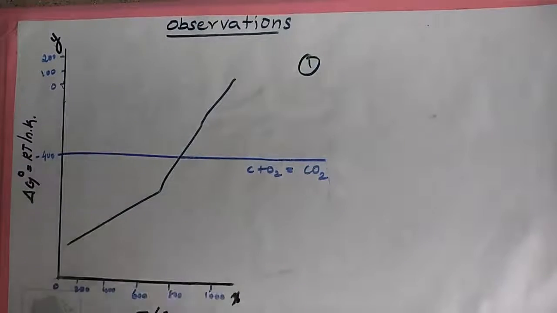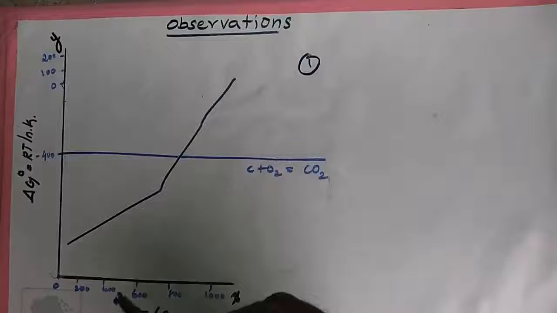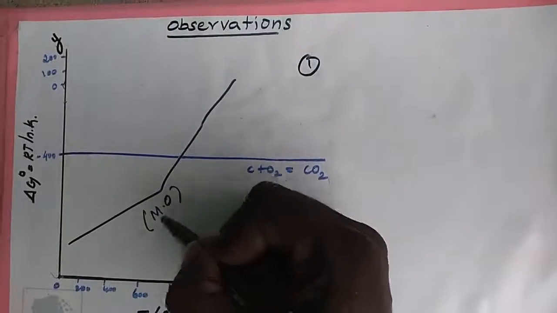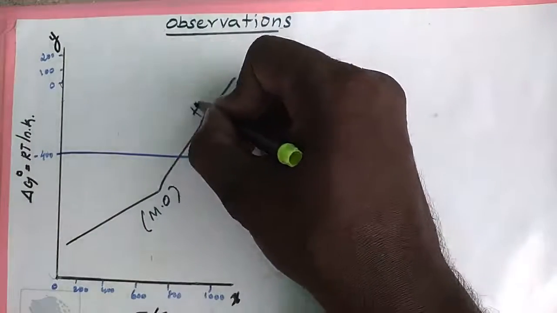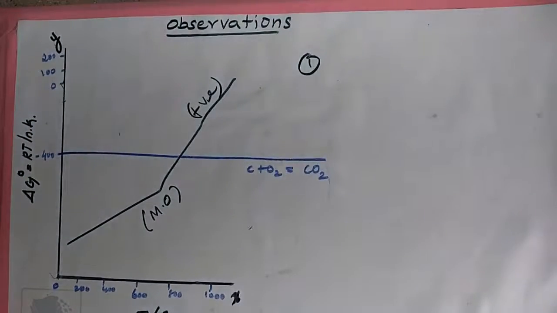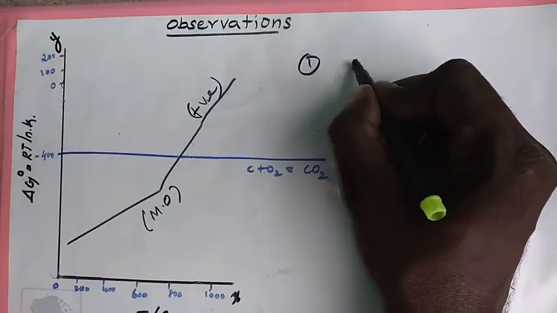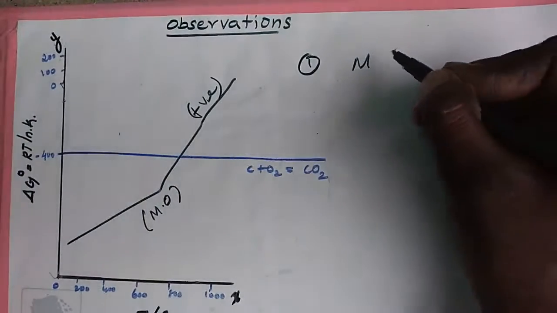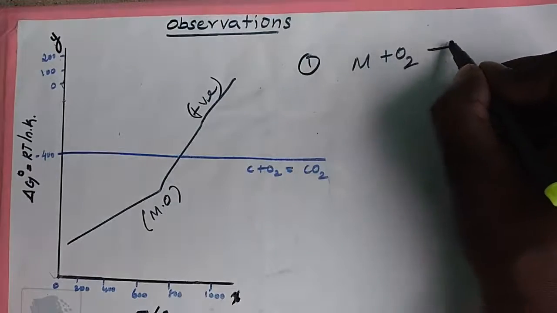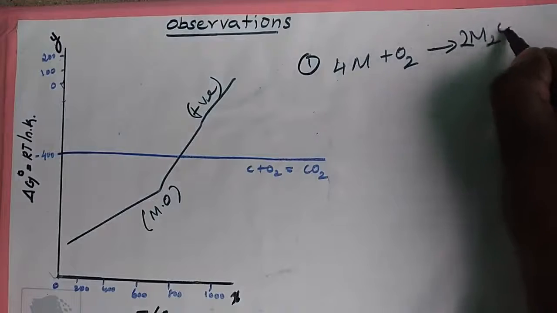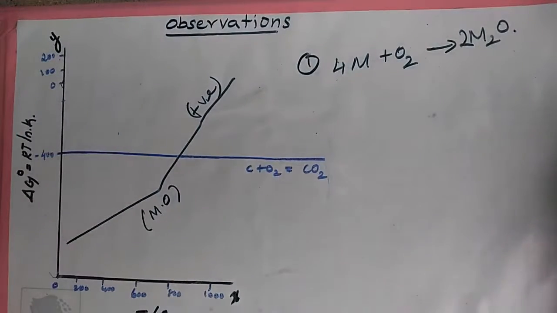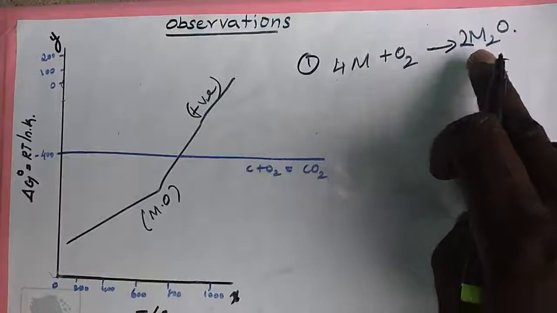Therefore, for most metal oxide formation, the slope is positive. It can be explained as follows. Metal plus oxygen forms metal oxide.